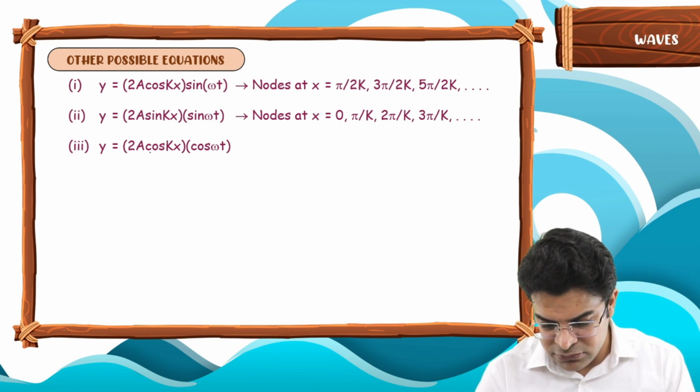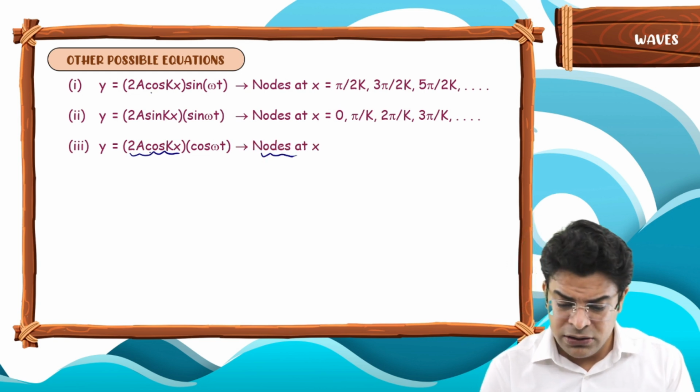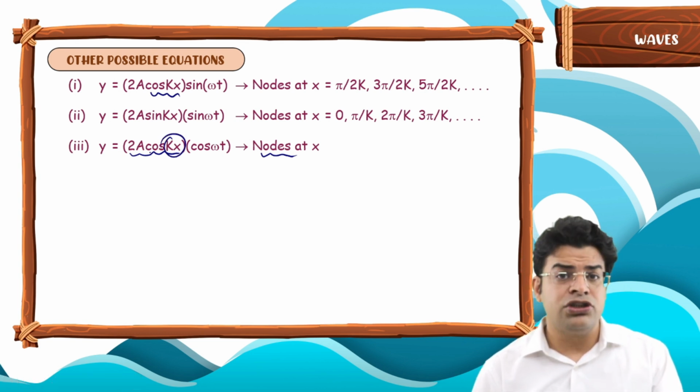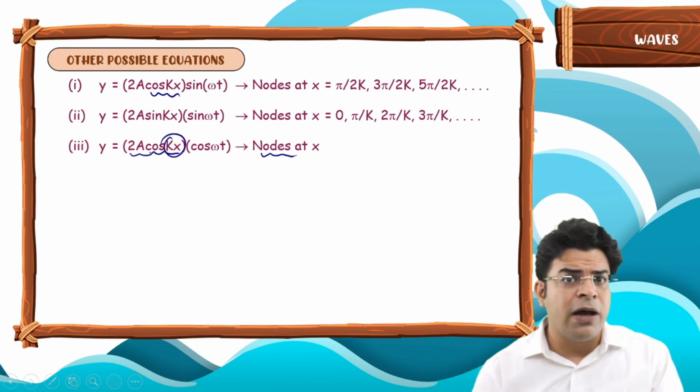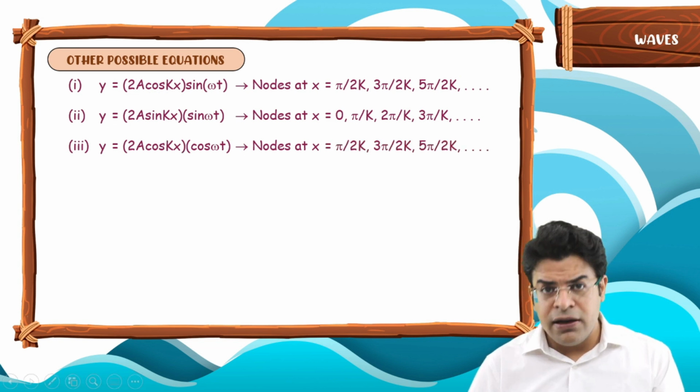Now again, for this particular case, to find the nodes, cos kx has to be 0. And for cos kx to be 0, kx has to be equal to pi by 2, 3 pi by 2, 5 pi by 2. So you get the same condition as in the first case. And there are more possibilities.